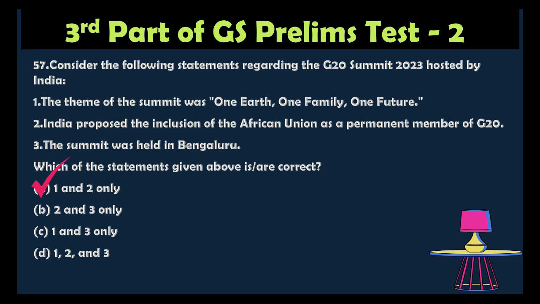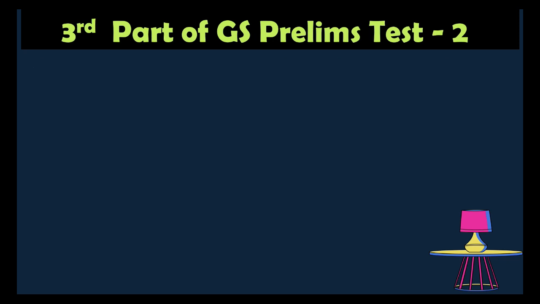So the theme of the summit was One Earth, One Family, One Future. That one is right. India proposed the inclusion of the African Union as a permanent member of G20. Hence, the statement is correct. The summit was held in New Delhi, not in Bangalore. That statement was wrong. So the correct answer is 1 and 2 only.